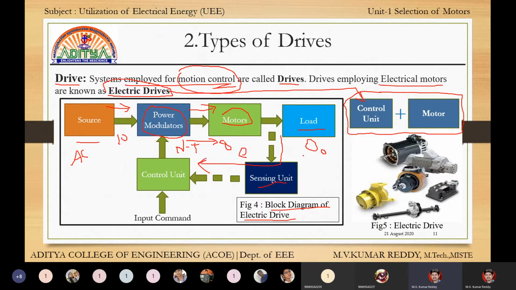If output and required output are the same, then it gives error equal to 0. If it is not the same, it gives an error. Again, this control unit controls it and gives the signal to the modulator, and this modulator gives to the motor, and again output is generated.